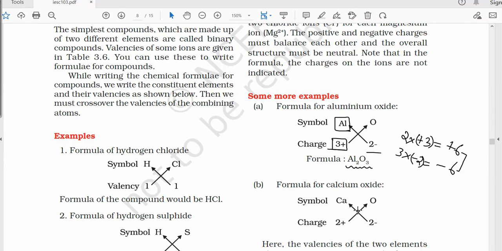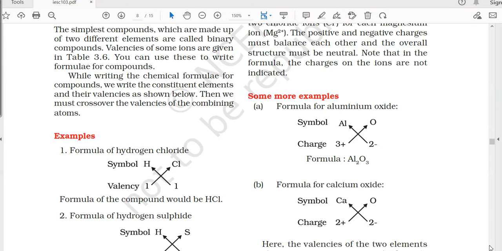Similarly, for calcium oxide, calcium has a valency of +2 and oxygen has a valency of -2. When we cross over here, we will see that one atom of calcium is sufficient to satisfy the charge for the oxygen. So the compound formed here will be CaO, that is calcium oxide. Here it is very necessary for us to remember the valencies of the elements in order to use this criss-cross method to form the compounds.